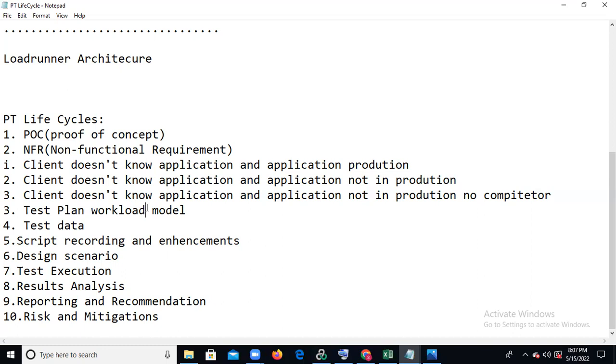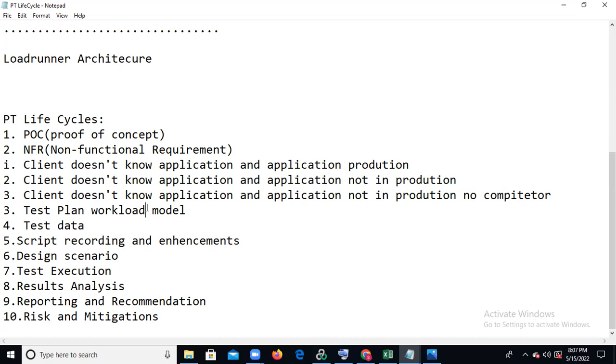In performance testing, will we also get long-term projects, or only short-term projects? Long-term projects only. Okay, this is fine, everyone? Proof of concept.